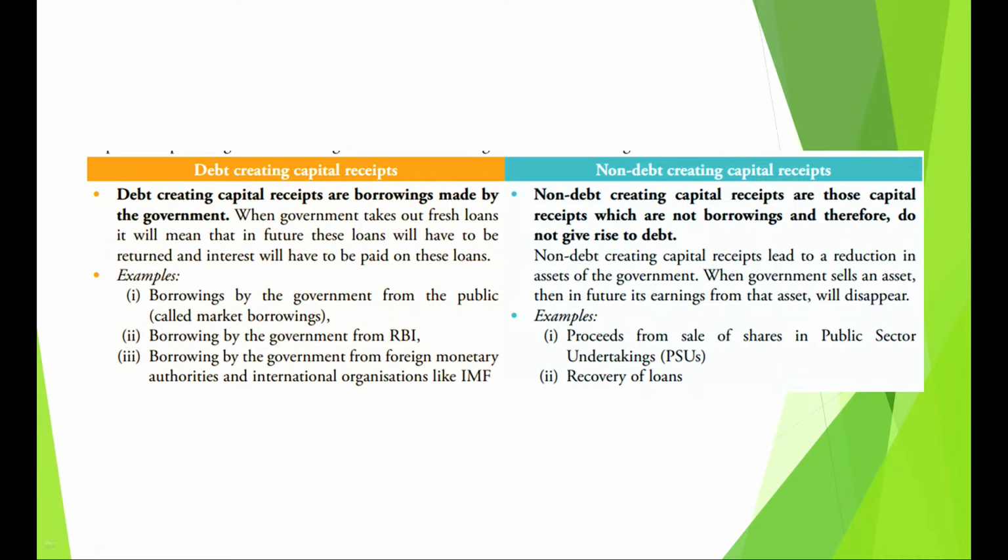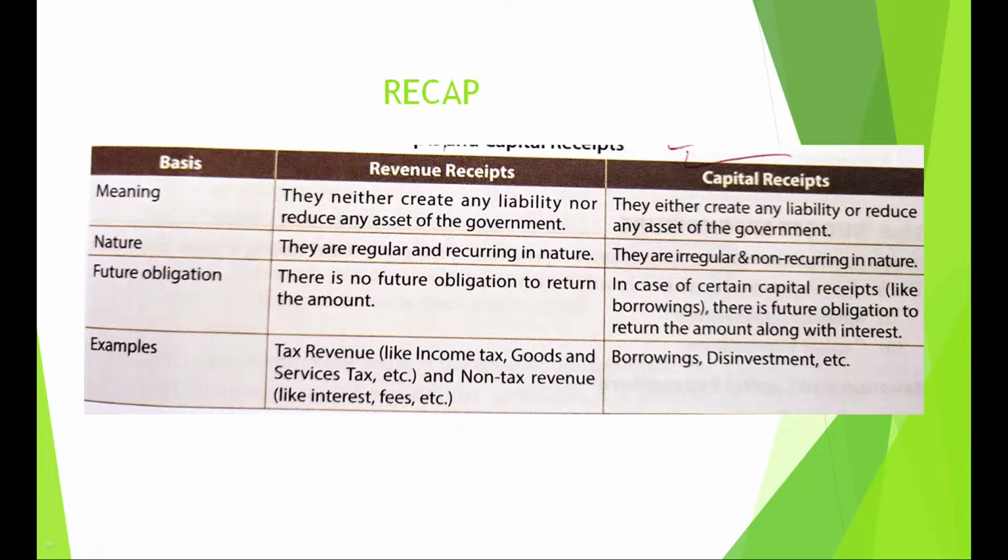And basically, they are of two types, disinvestment. Disinvestment's other name is sale of shares in PSUs. Alright, sale of shares of PSUs is disinvestment. It may come in the exam. And recovery of loans. Here debt does not increase because it reduces the asset of the government. Remember this, okay.